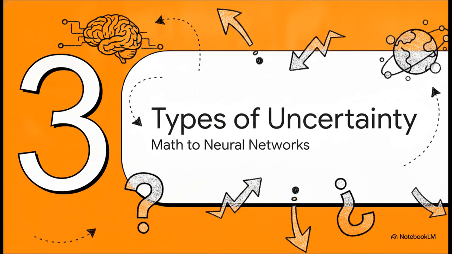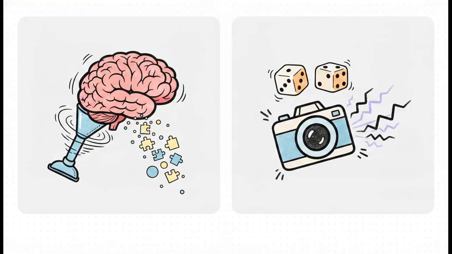Okay, part 3, types of AI uncertainty, from math to neural networks. Let's see how this translates over to modern deep learning, because we really need to categorize the specific types of doubt an AI actually feels. In the machine learning world, uncertainty basically falls into 2 main camps. On the one side, we've got epistemic uncertainty. Think of this as model uncertainty, a literal gap in knowledge. It happens when the AI just hasn't seen enough data to connect the dots. But the good news? It is totally fixable. Just feed the model more data, and that epistemic uncertainty drops.